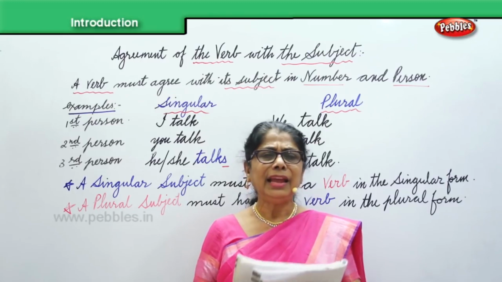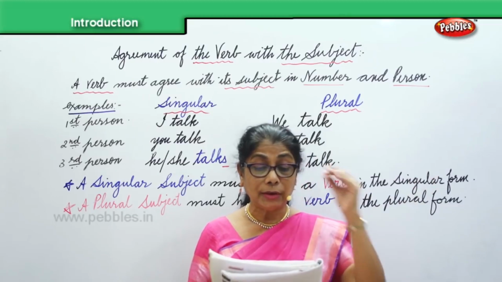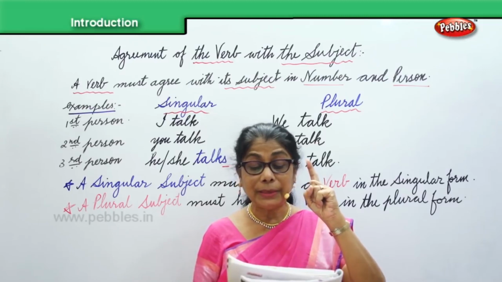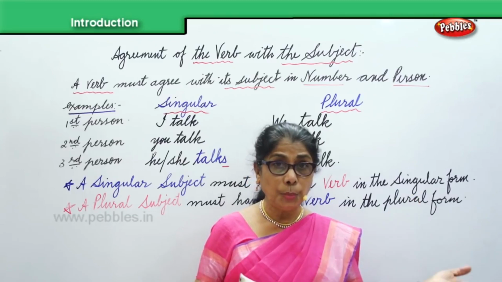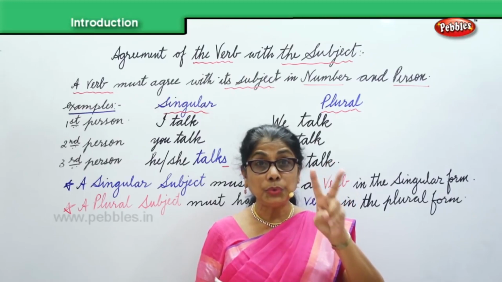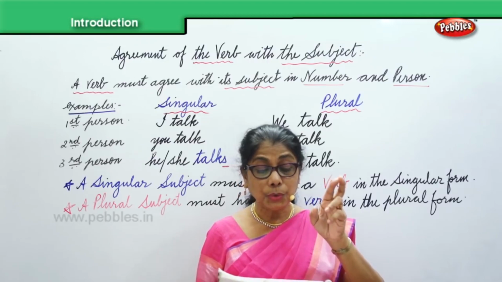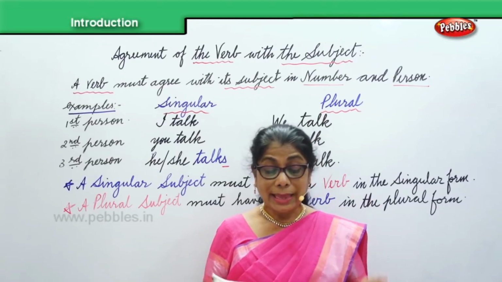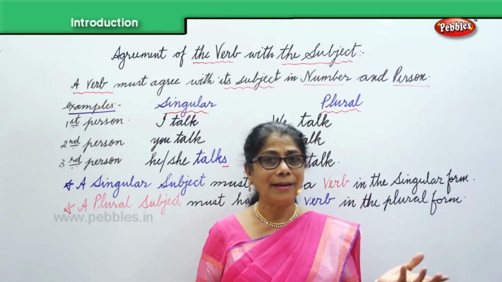Okay. The first rule: when two or more singular subjects are joined by and, the verb is in the plural. Okay. Now, when I say Tom and Jerry, there are two singular nouns, but they are joined by and. So it becomes a plural subject, and then the verb becomes plural. Tom and Jerry are happy.